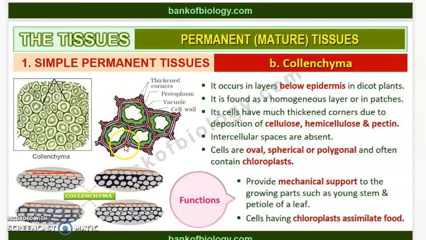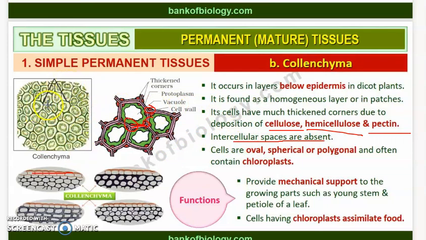You can see here, this is collenchyma. You can see the thickened corners. You can see the corners are thickened, right? So this is the cell wall and their corners are thickened here. ഇതാണ് cell wall. ആ cell wallന്റെ edge portion you can find the thickenings there. Okay, and these thickened corners are due to the deposition of cellulose, hemicellulose and pectin. Okay, അപ്പോൾ ഇത് deposit ആവുന്നതുകൊണ്ട് their corners will be thick and intercellular spaces are absent. It means that it will not have intercellular spaces.